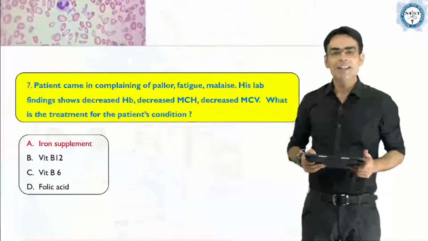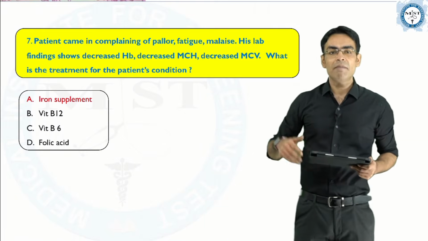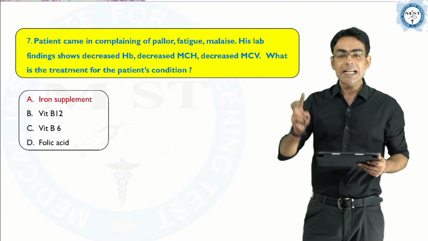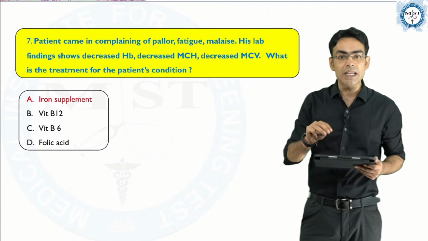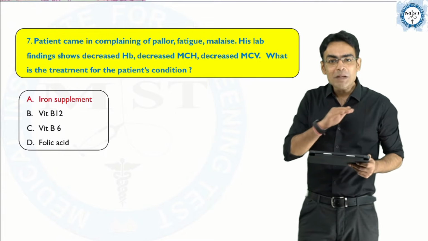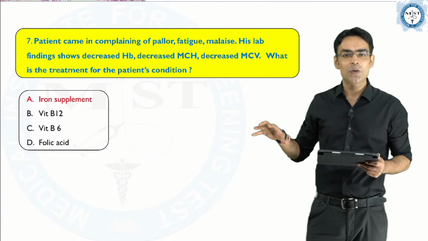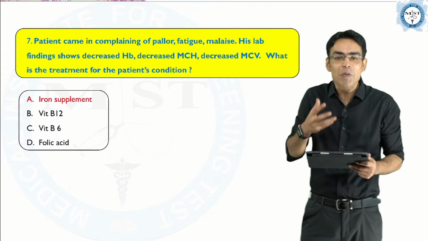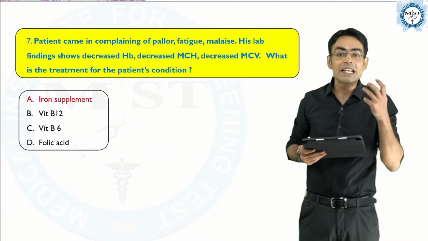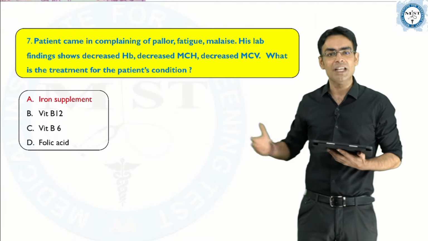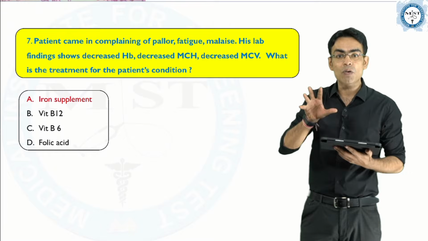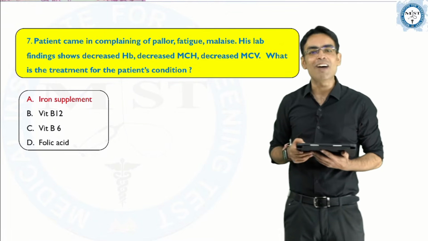Now moving ahead, a patient came with complaints of pallor, fatigue, malaise. His lab findings show decreased hemoglobin, decreased MCH, decreased MCV. What is the treatment for the patient's condition? Now again, all the RBC indices are low. When all the RBC indices are low, the most common anemia which we have in our country is iron deficiency anemia, because it is the most common anemia in the developing countries. So decreased hemoglobin, decreased MCH, decreased MCV means microcytic hypochromic, iron deficiency. So what are you going to give? You're going to give iron supplementation.